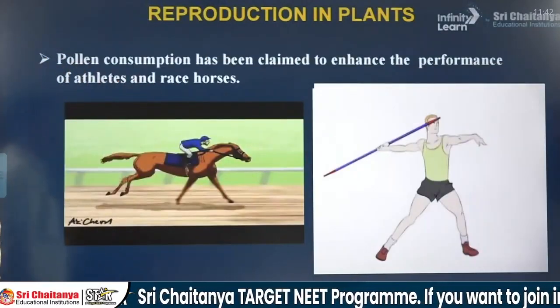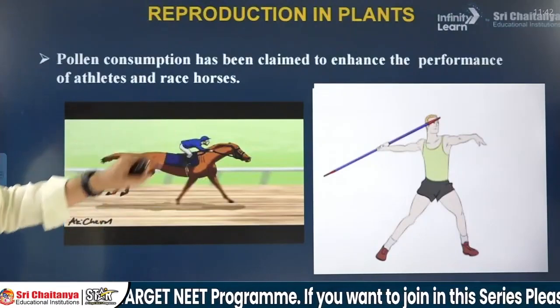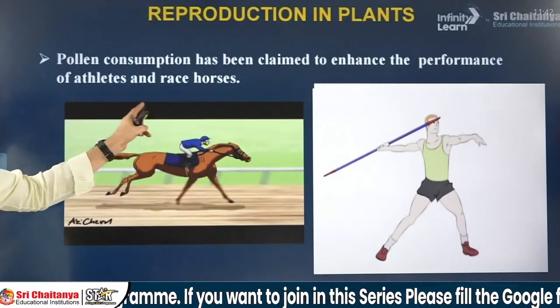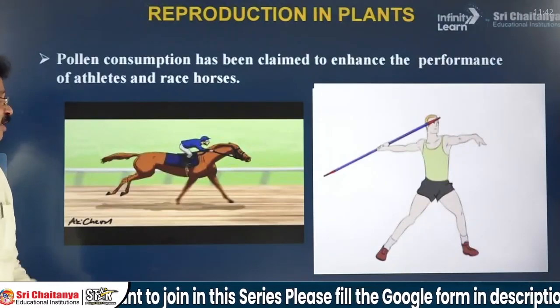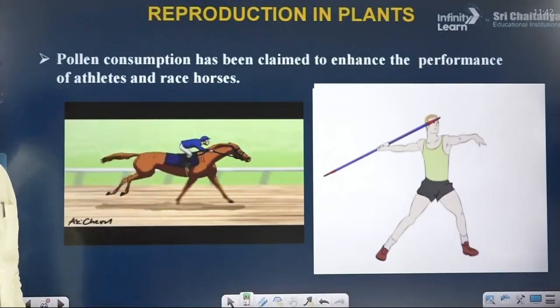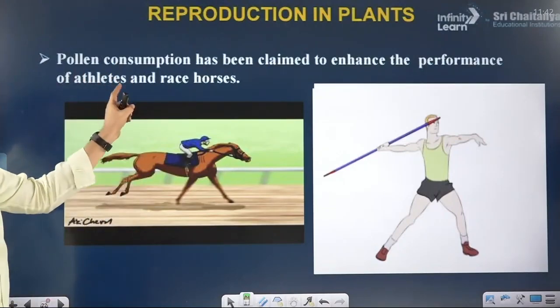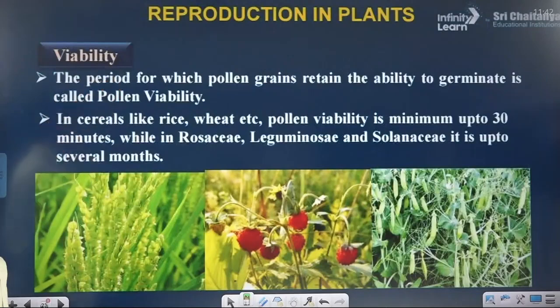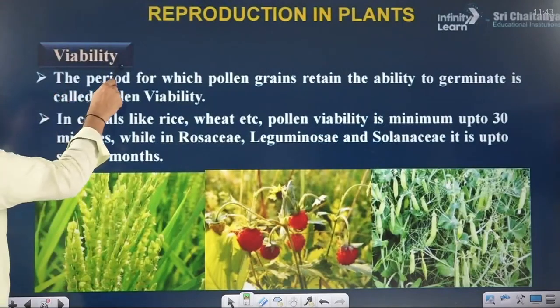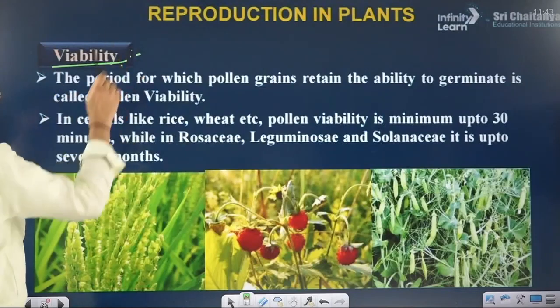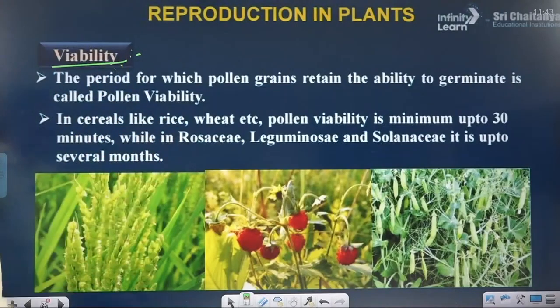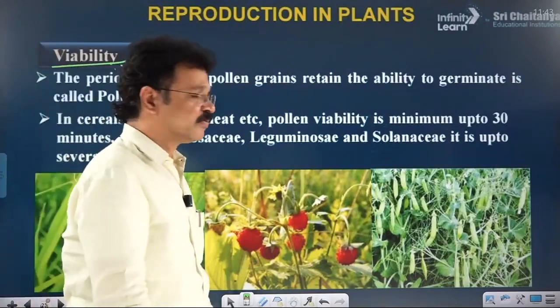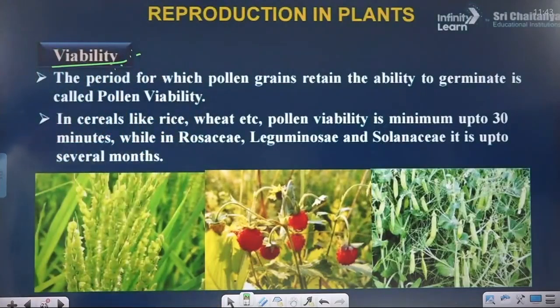Pollen consumption has been claimed to enhance the performance of athletes and racehorses. It can provide a large quantity of nutrition in a small capsule. That is one of the greatest advantages of pollen products or pollen nutrient supplements. Next, viable period. The germination capable or live period of the pollen is called pollen viability. That viability may differ from species to species.